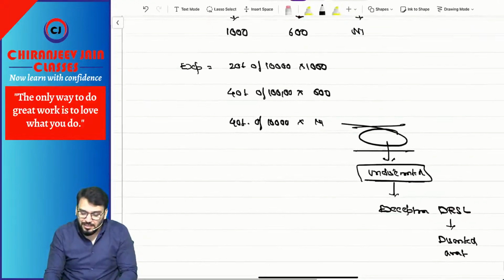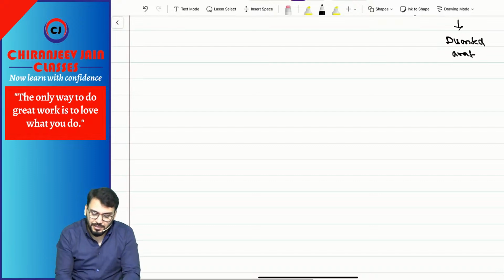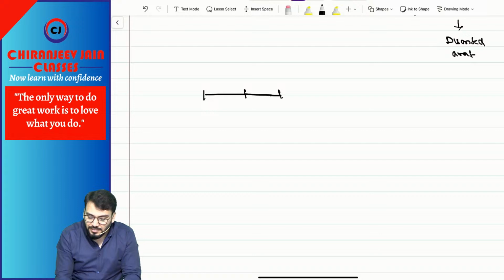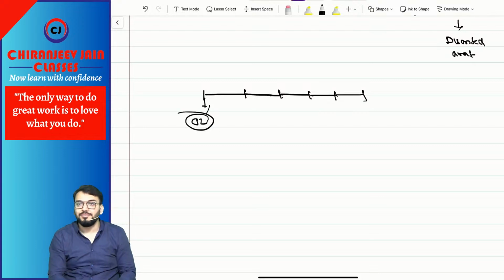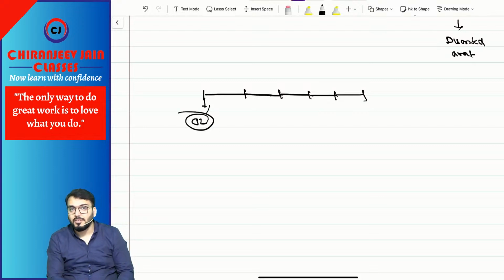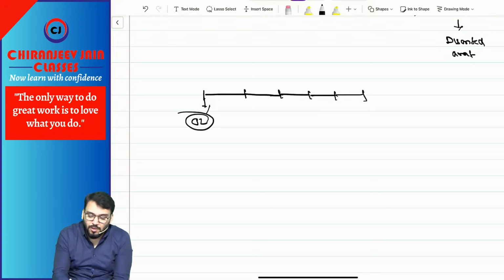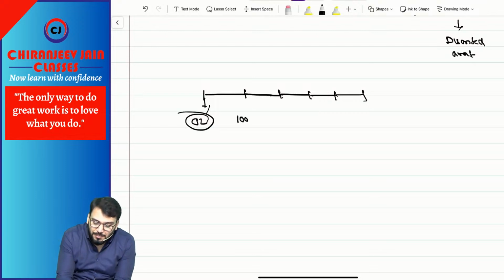I will give you the better example. I think in class I have given two examples. Both examples I will take, because both can be asked in the exam. Suppose you have taken an asset on operating lease. Now do you know operating lease? Correct. Operating lease means you need to pay rent, lease payment of 10,000, 10,000, 10,000, 10,000 and 10,000. You have taken it for 5 years.